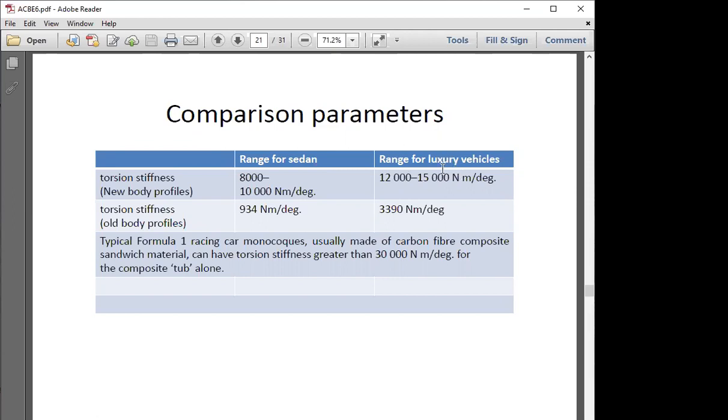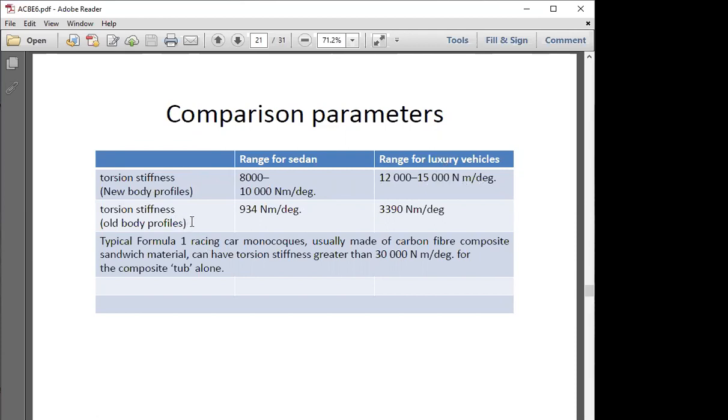Whenever I say luxury vehicles and torsional stiffness, it is not the torsional stiffness of the whole vehicle. We are working on the torsional stiffness carrying capability of components. Here luxury vehicles have 12,000 to 15,000 Newton meter per degree of torsional stiffness.